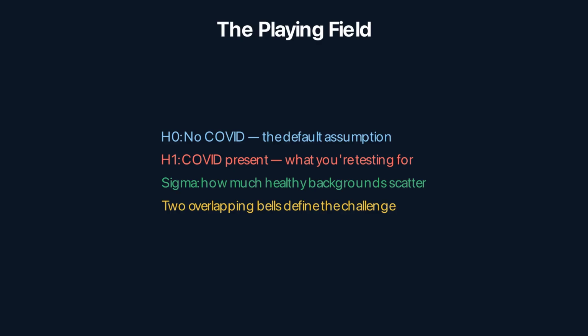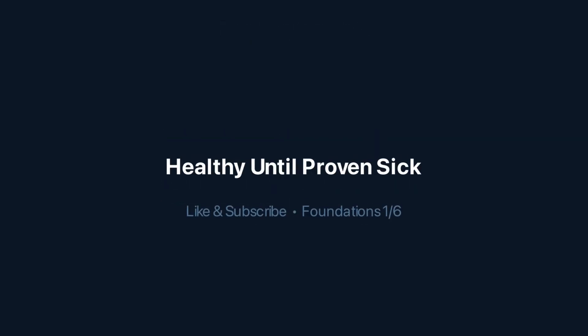To recap, the null hypothesis. No COVID. The default. The alternative hypothesis. COVID present. What you're testing for. Standard deviation. How much the healthy background scatters. These three define the playing field. Next, how to measure how surprising a result actually is. Next up, the Z-score and the p-value. How far from normal?